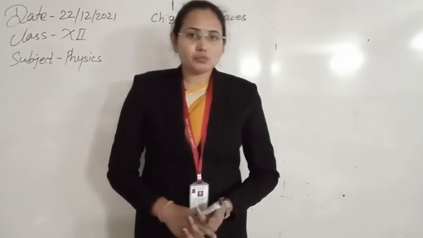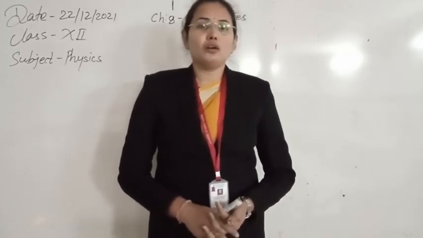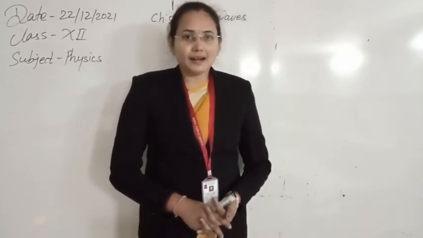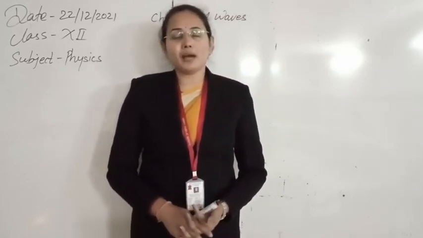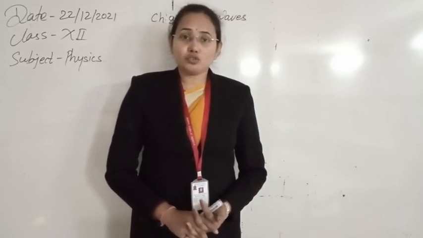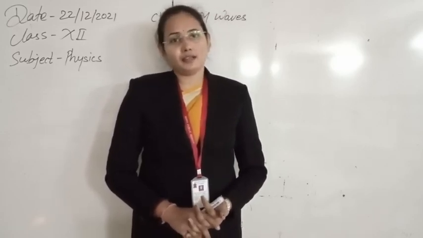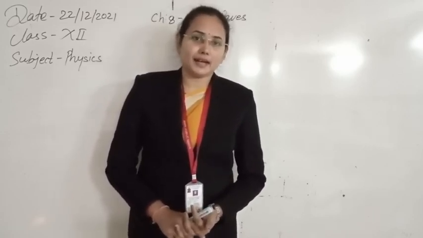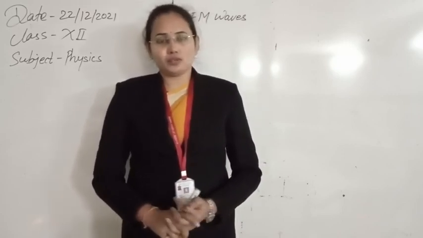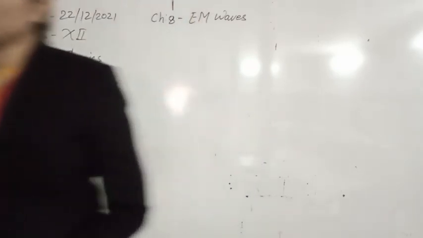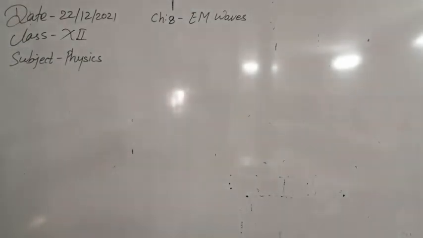Maxwell modified Ampere's law, and he showed that a magnetic field can be produced not only by a steady current, but also by an oscillating current, that is, a current varying with time. So this was Maxwell's concept. Now let's see all the topics of this chapter one by one.